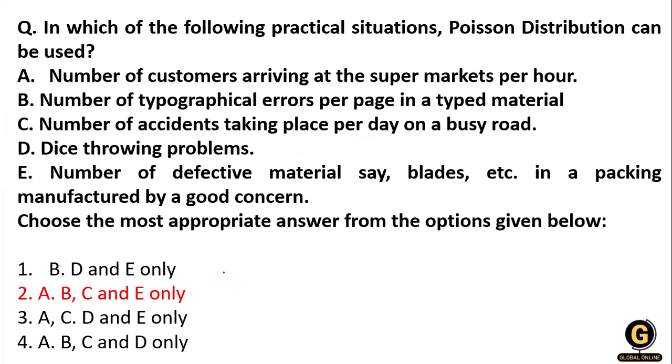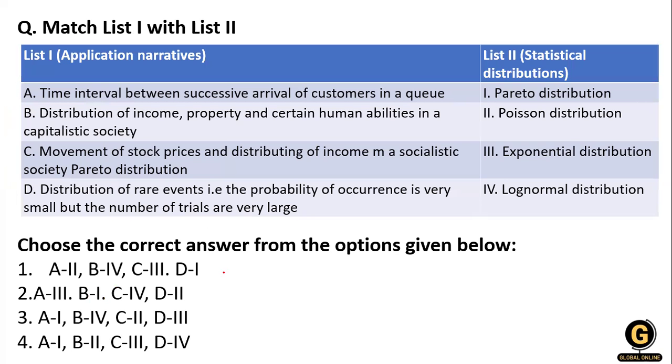Now again a matching question is given. Why have we added more matching questions here? Because we can cover the maximum concepts. Now the Pareto distribution: list 1 gives the application, and list 2 gives the statistical distribution. The statistical distributions are the Pareto distribution, Poisson distribution, exponential distribution, and log normal distribution.